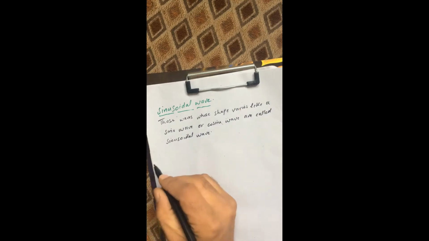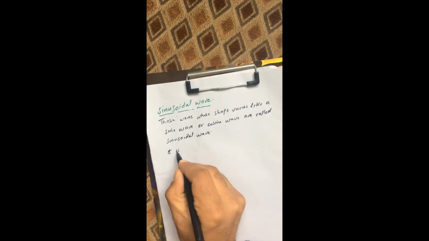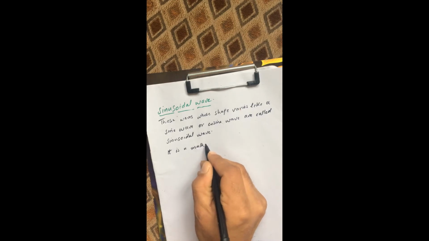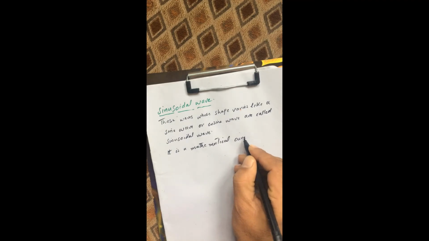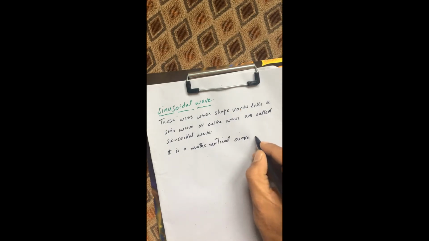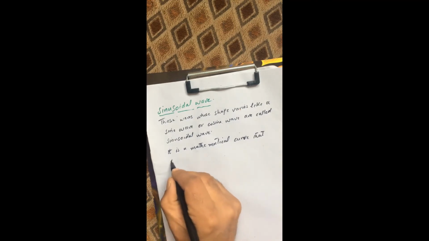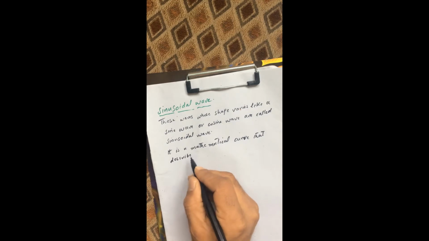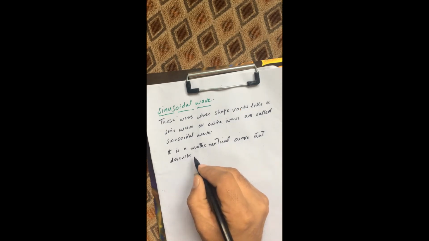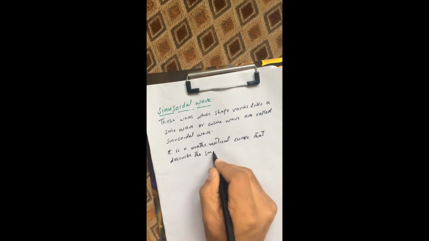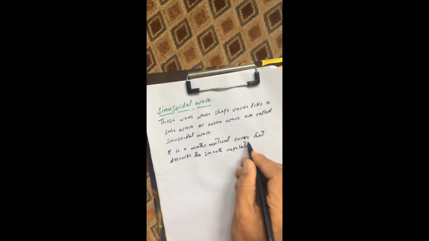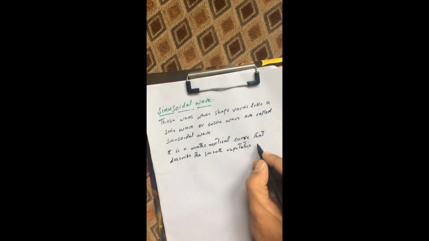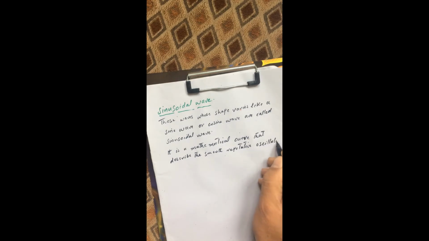We can also define it as a mathematical curve that describes the smooth, repetitive oscillation. The oscillation should be smooth and repetitive.